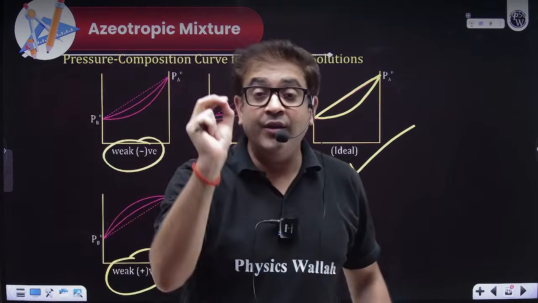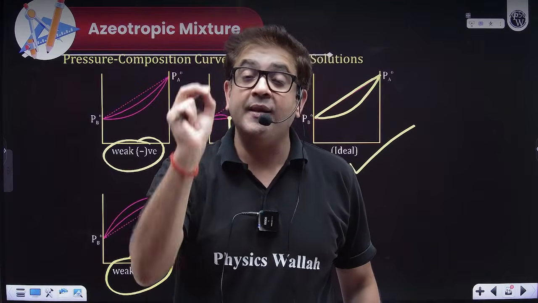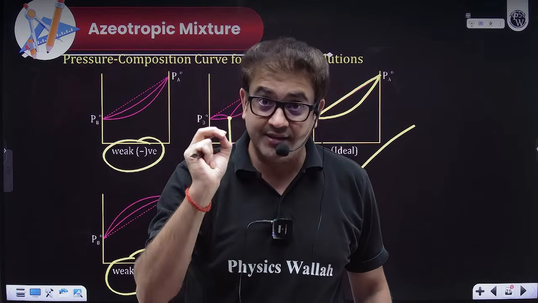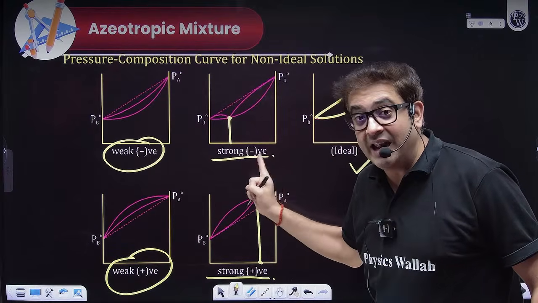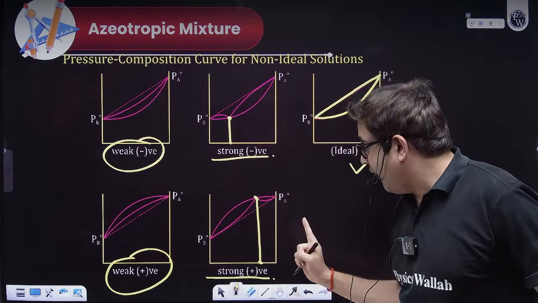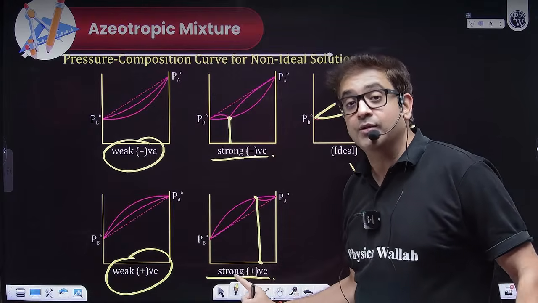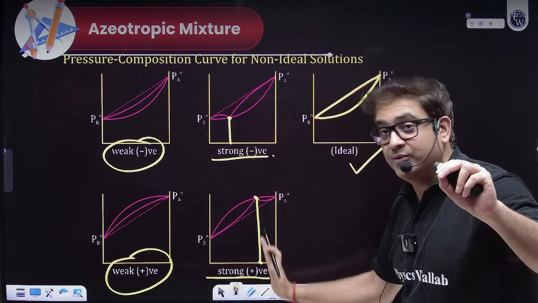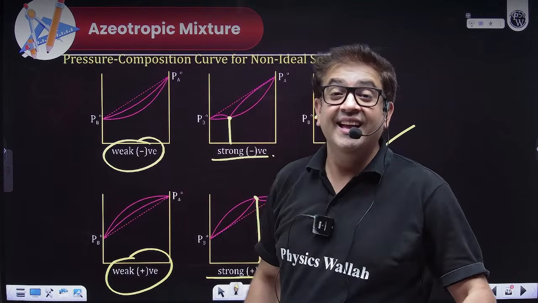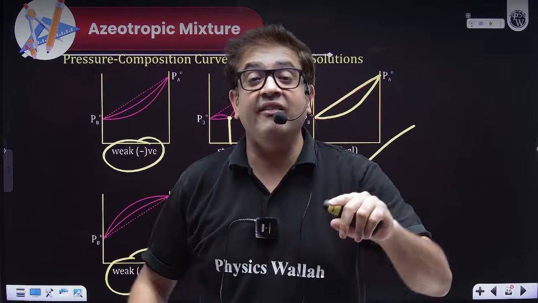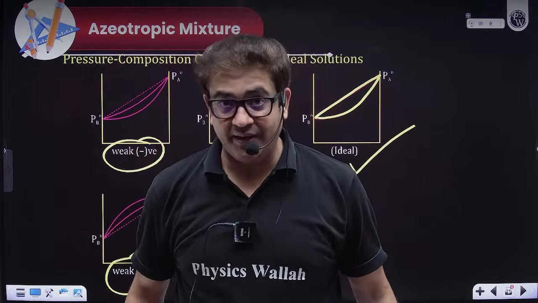Such non-ideal solutions, which show not weak but large either positive or negative deviation from Raoult's law, at a particular composition, not in every situation, start to behave as a single solvent.